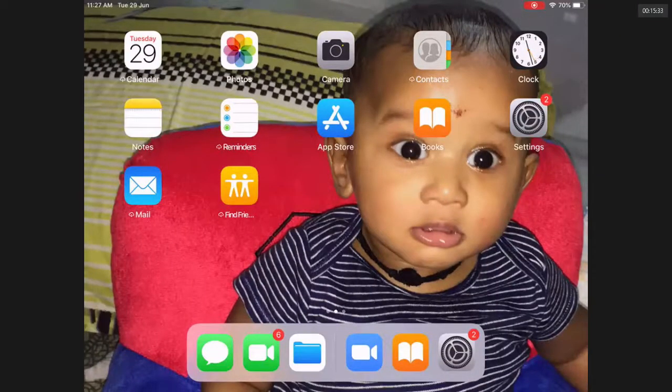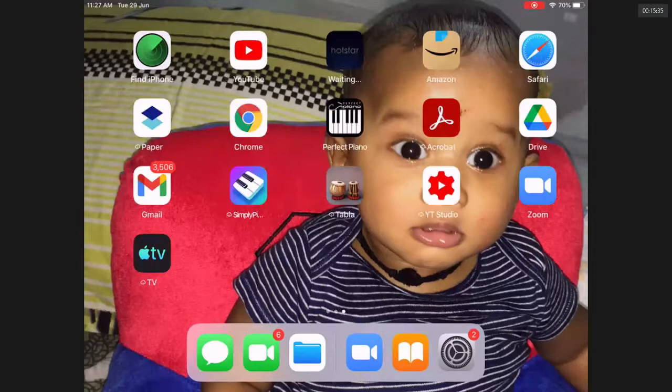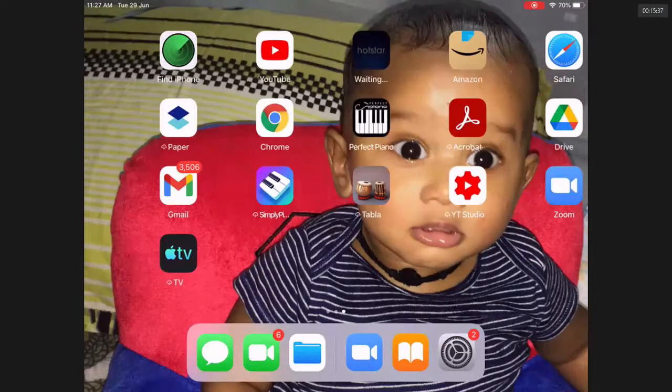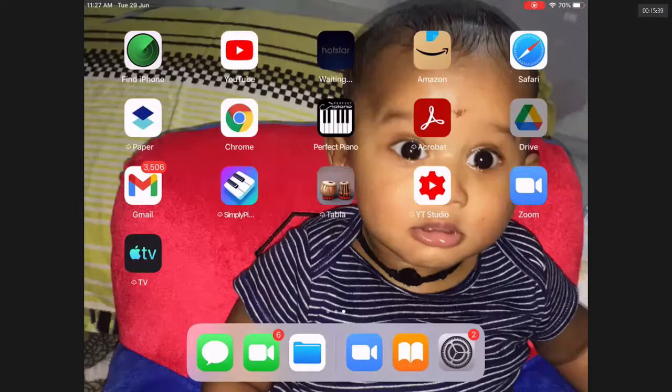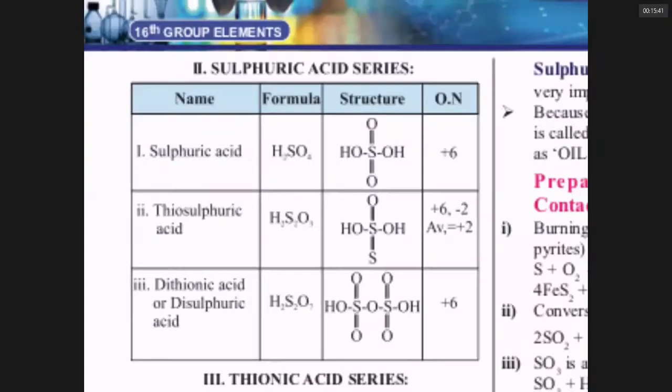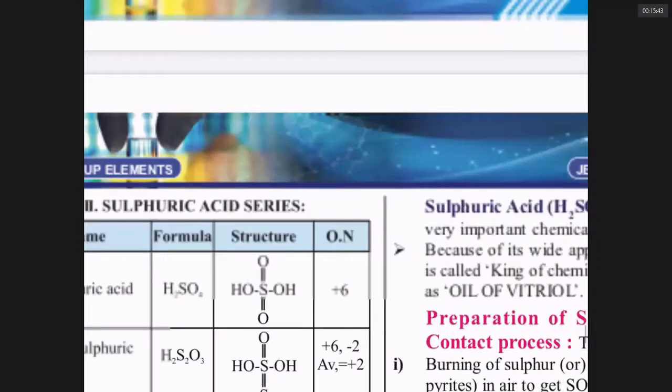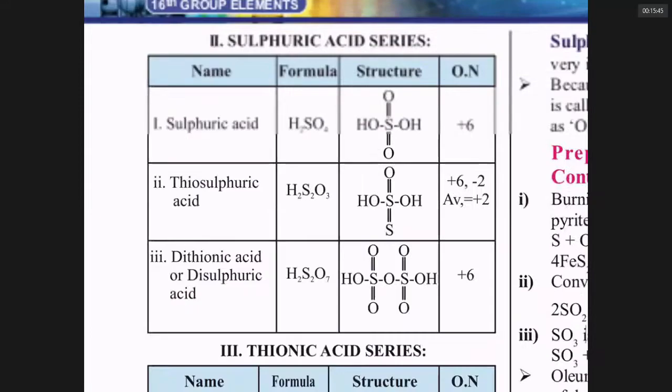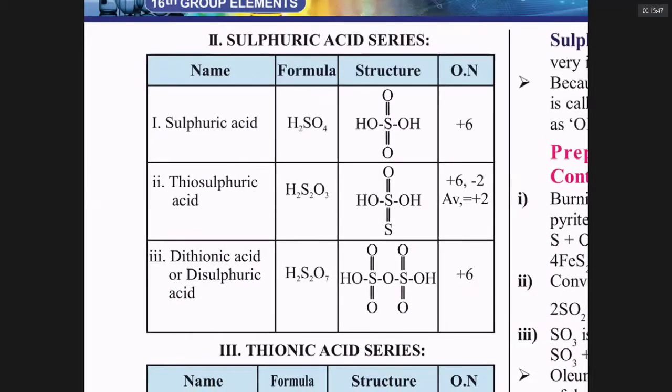Please look here. This is the sulfuric acid series. Can you see this, sir? Yes. In the sulfuric acid series we have 3 acids. Sulfuric acid. Sir, for one oxygen you put a double bond.